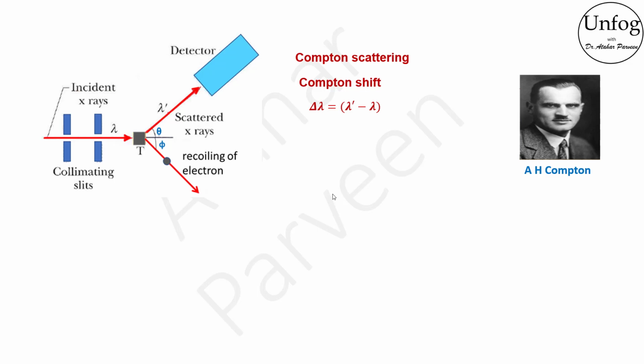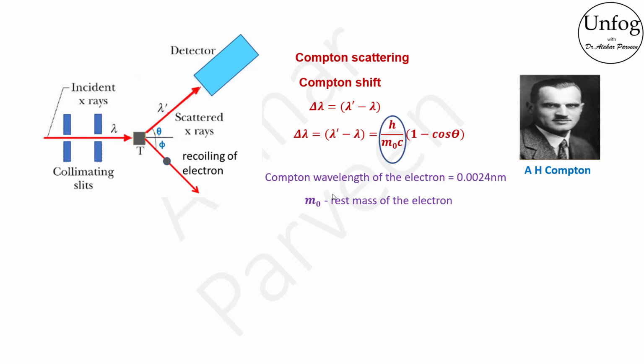Compton gave this Compton shift or change in wavelength as h by m naught c into (1 minus cos theta), where m naught is the rest mass of the electron and h by m naught c is known as Compton wavelength of the electron. But according to wave theory, scattered radiation should have same frequency and wavelength as incident radiation. And this was not happening here. So, photon theory came into picture.